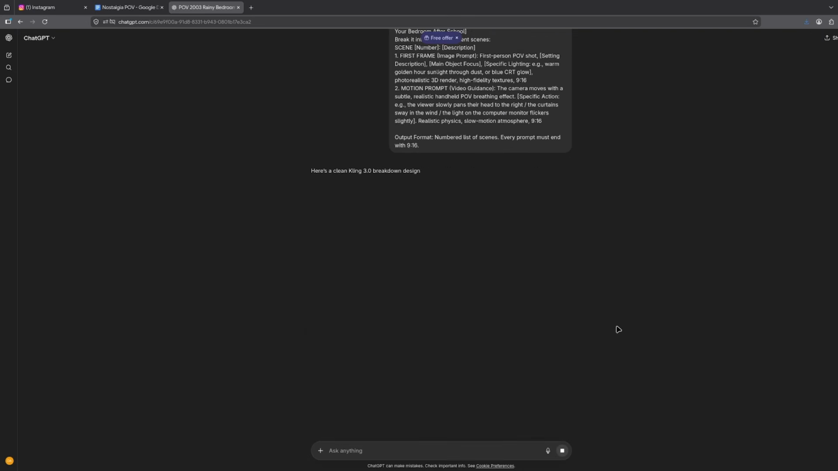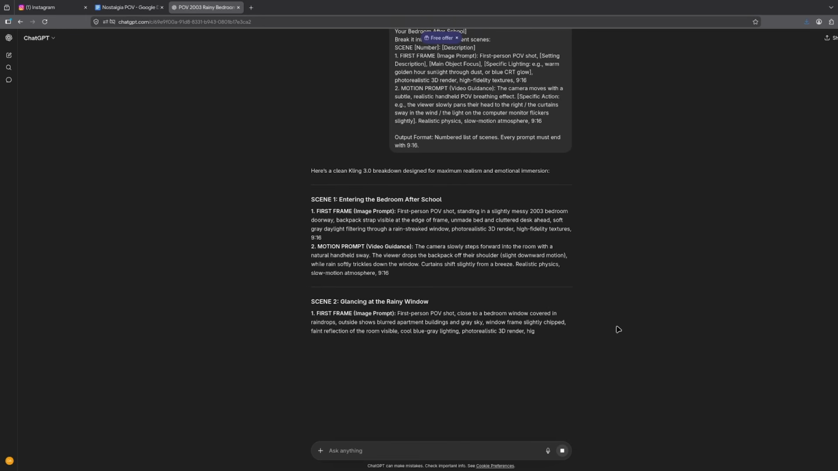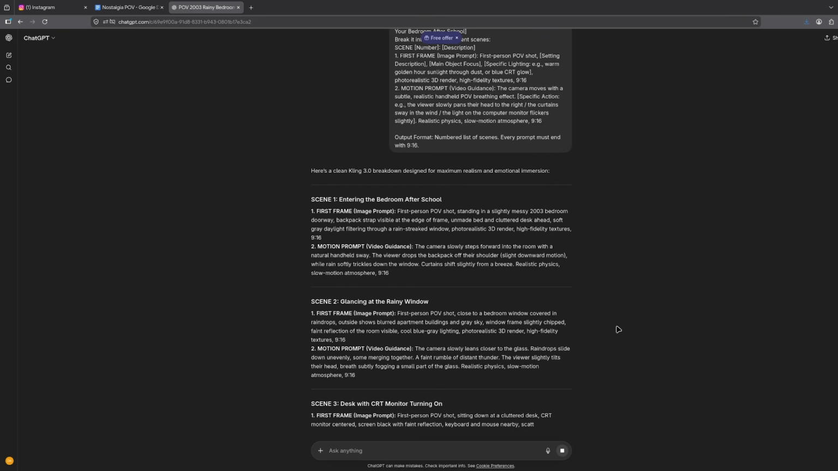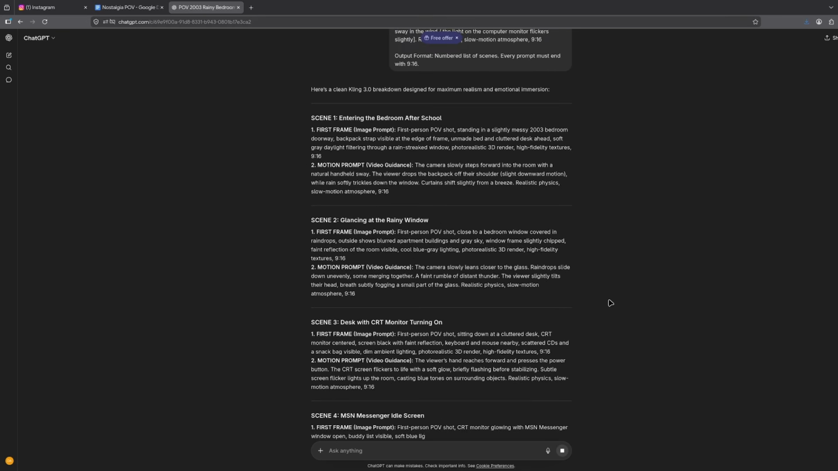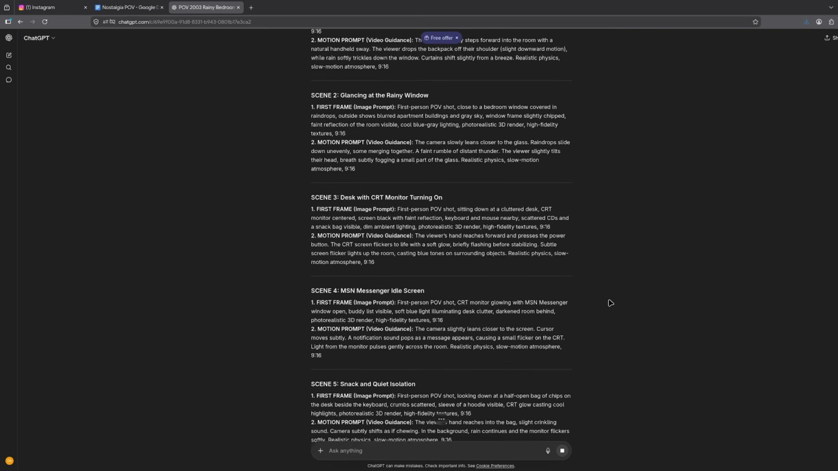Ask the AI to break that concept down into a production script for an AI video generator. It will provide a list of scenes with specific image prompts and motion prompts for each one. Make sure you have a clear description of the first frame and a separate instruction for how the camera should move.